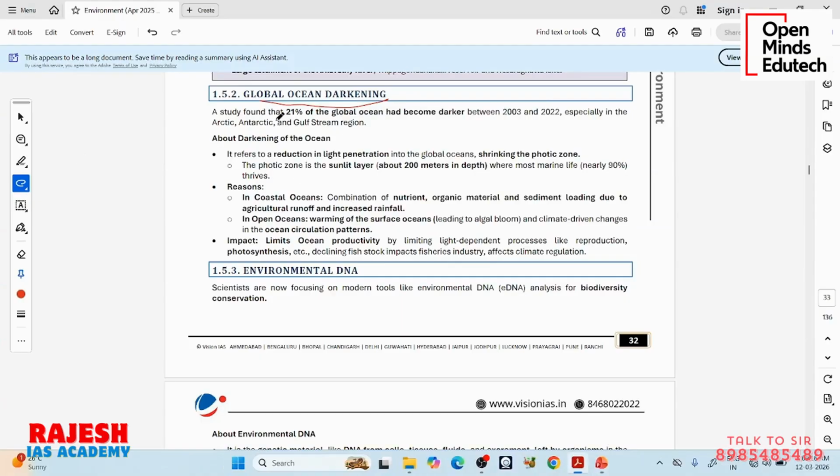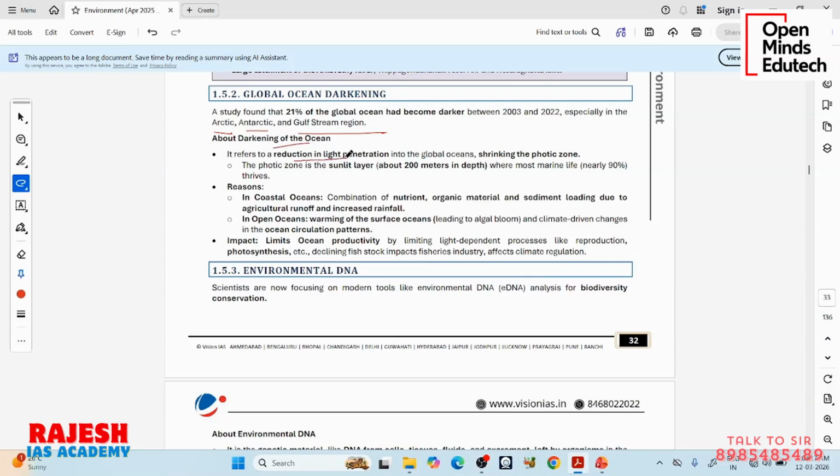So, the news is that there is a study which has found that, of the total global ocean surface area, 21% of the ocean has become darker between 2003 and 2022, especially in the Arctic in the north, the Antarctic in the south, and the Gulf Stream region. Gulf Stream is adjacent to North America, on its right side. So, what is darkening of the ocean?